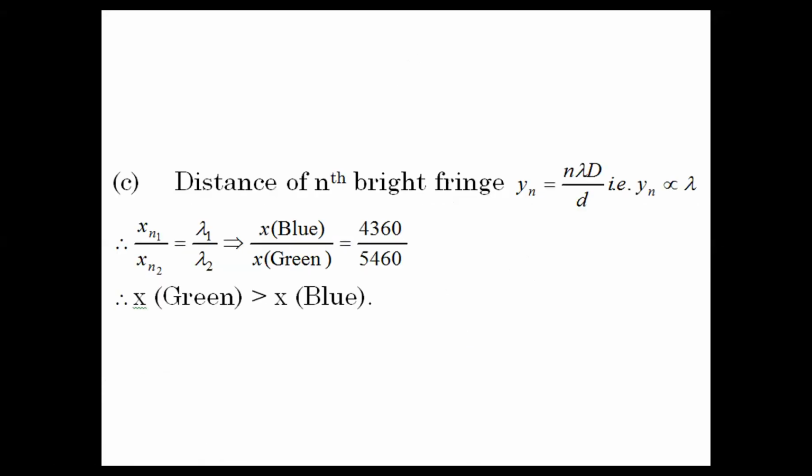You know the distance of the bright fringe formula, n lambda D upon small d. So the relation between the distances is equal to lambda 1 upon lambda 2. Hence you will get green is greater than blue.